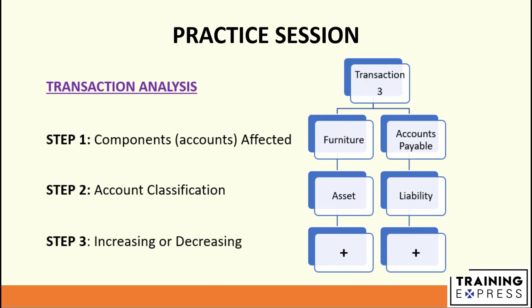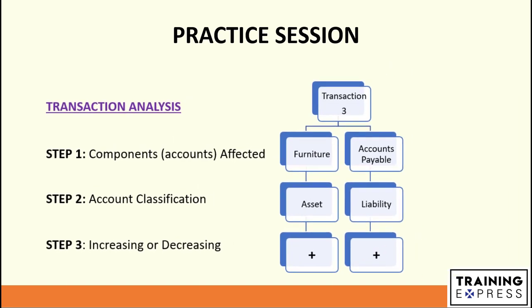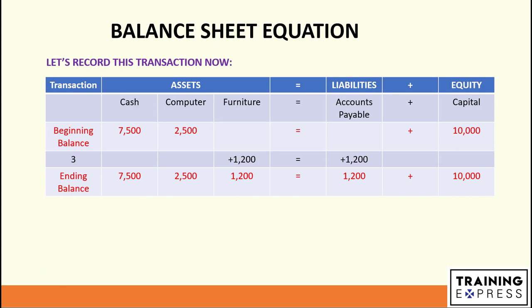Step number 2, we need to classify each of these accounts. Furniture will be classified as an asset. Accounts payable will be classified as a liability. Step number 3, we need to look at which account is increasing and which account is decreasing. So we can see that furniture is increasing and accounts payable is also increasing. Let's record this transaction in the balance sheet equation.